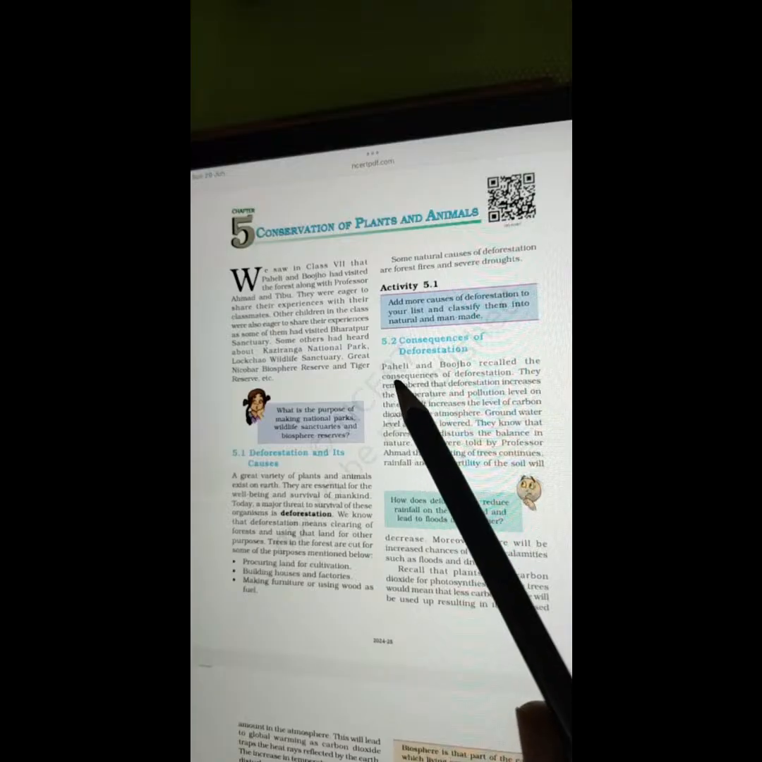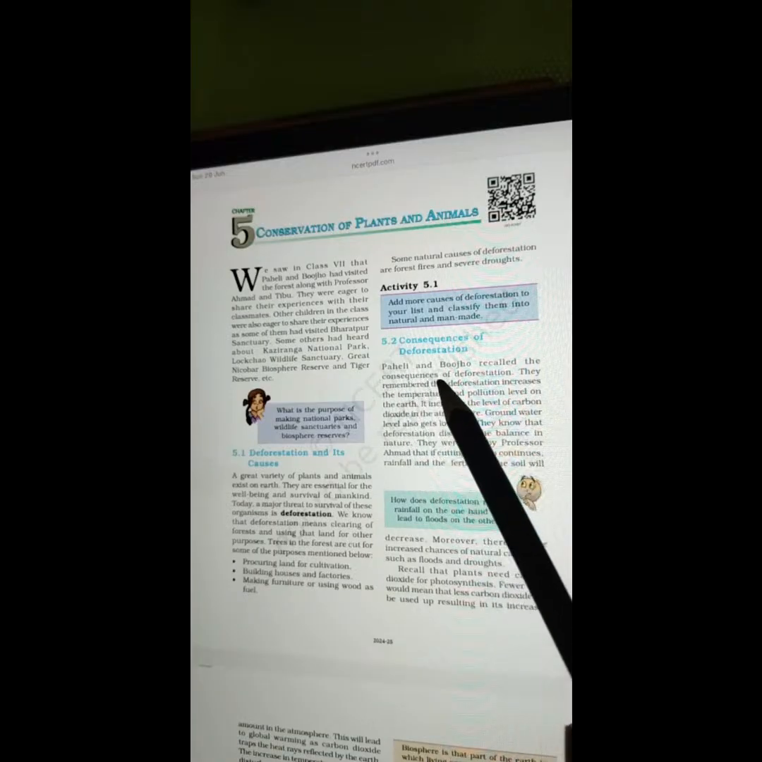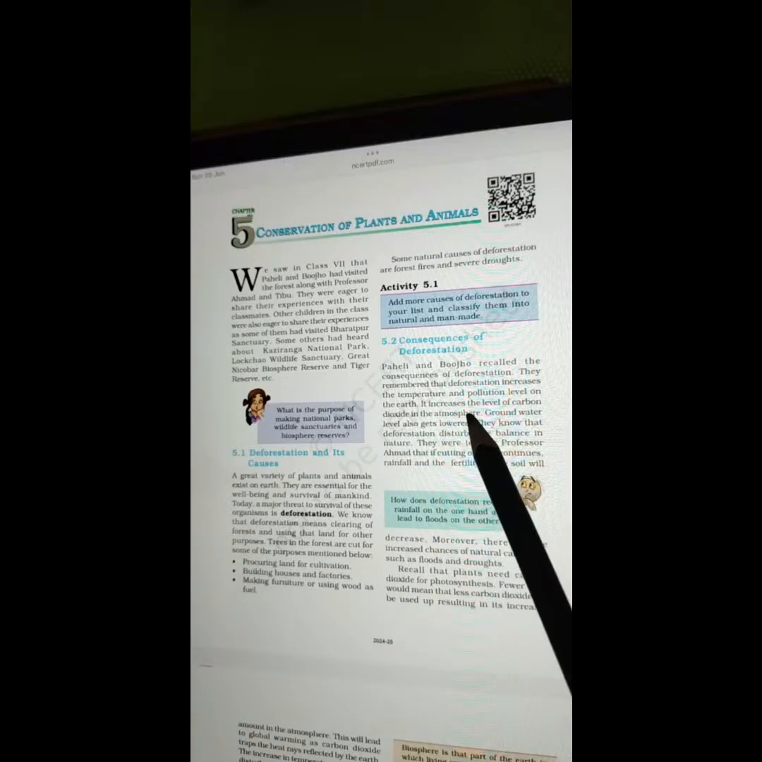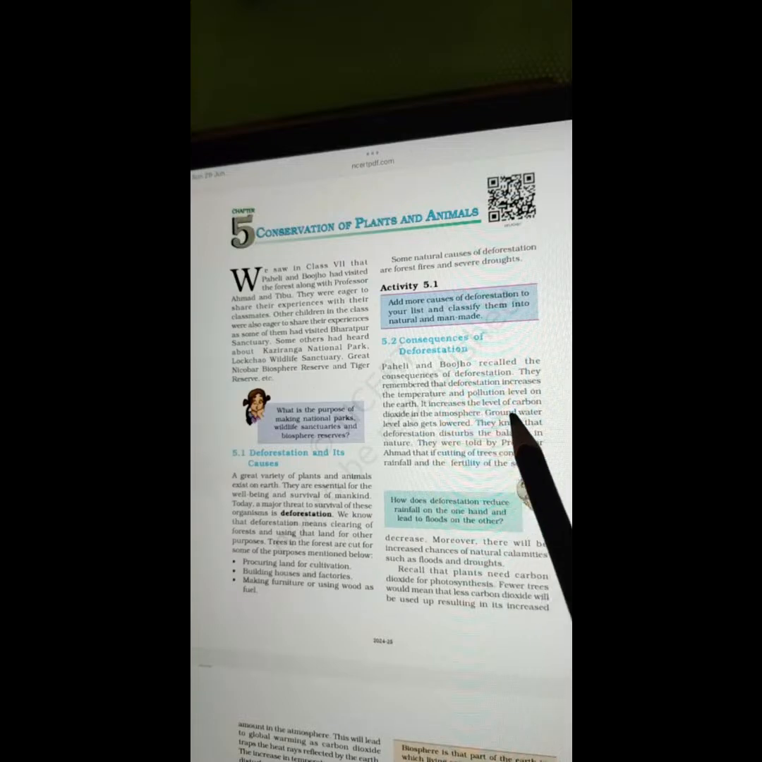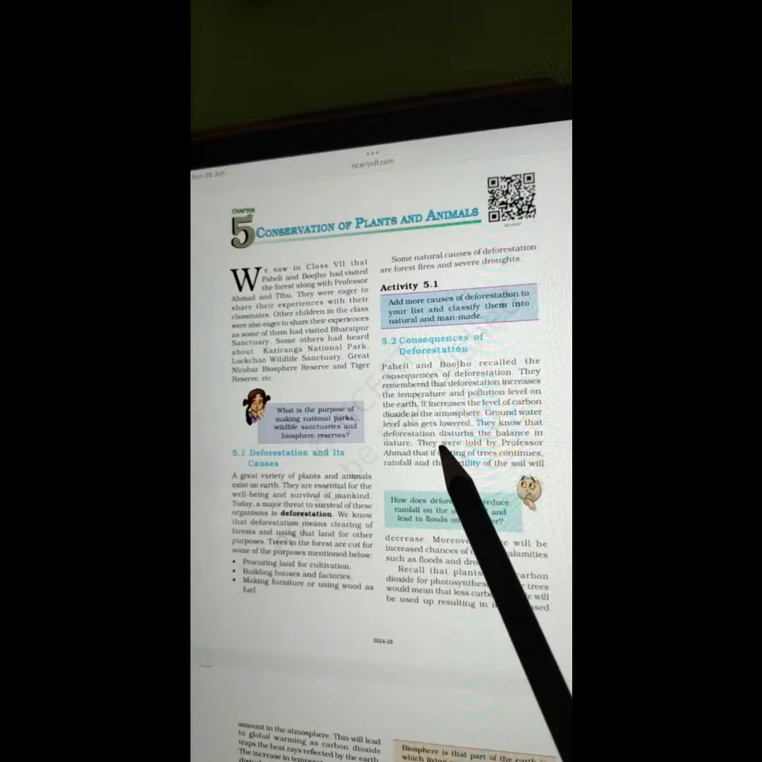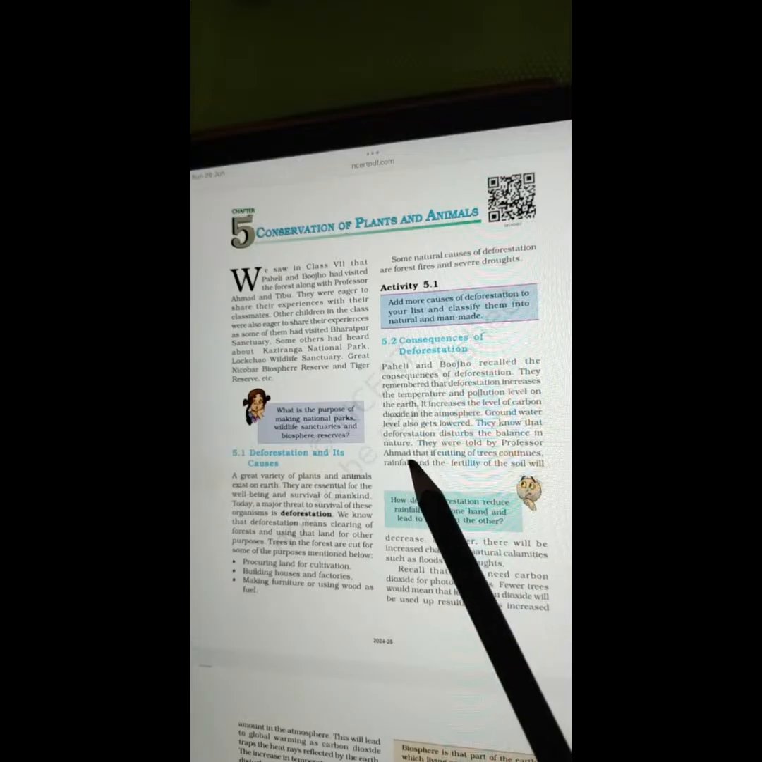5.2. Consequences of deforestation. Paheli and Bojo recalled the consequences of deforestation. They remembered that deforestation increases the temperature and pollution level on the earth. It increases the level of carbon dioxide in the atmosphere. Groundwater level also gets lowered. They know that deforestation disturbs the balance in nature.